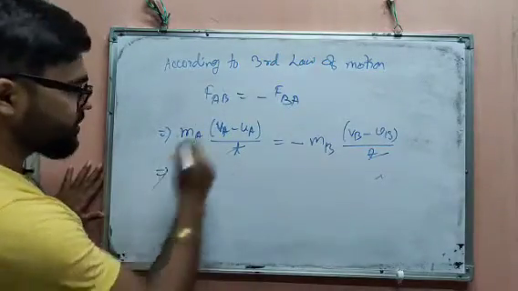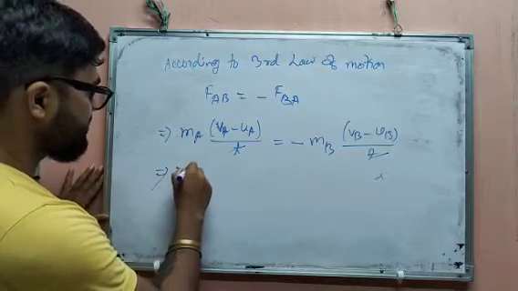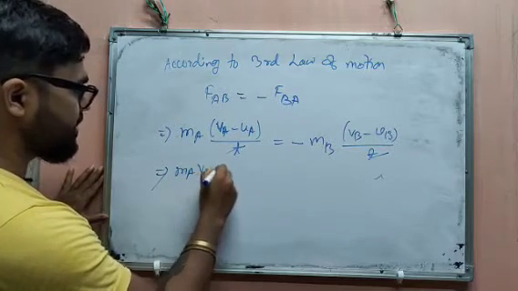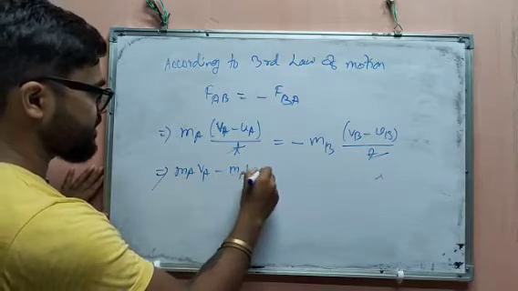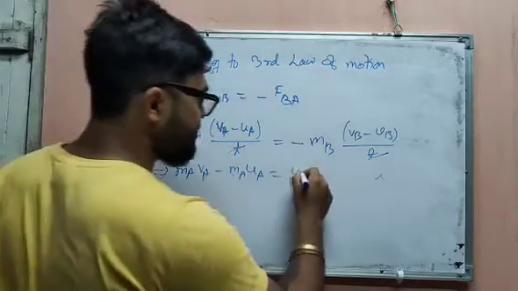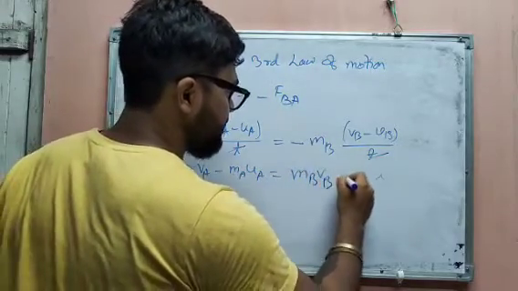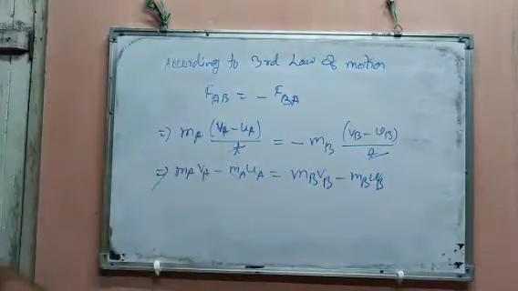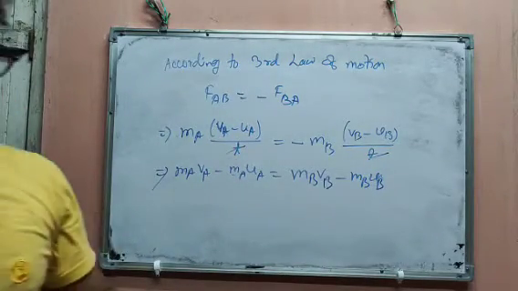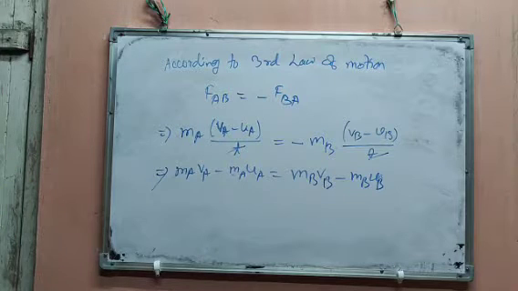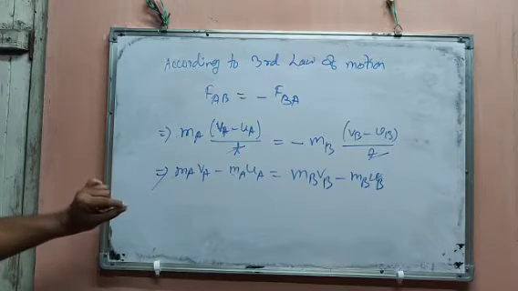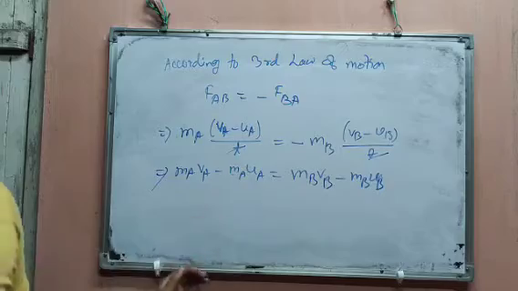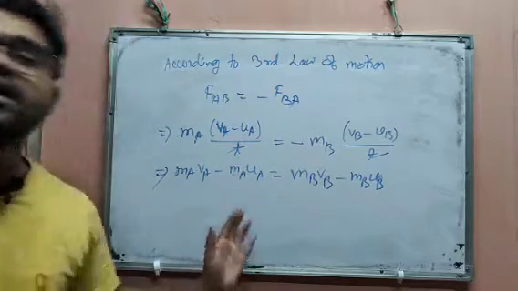So do the distributive law: MA VA minus MA UA, then MB VB minus MB UB. Now we just need to bring all the initial momentum to the left side and all the final momentum to the right side.